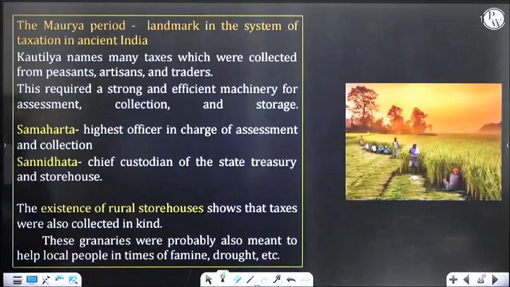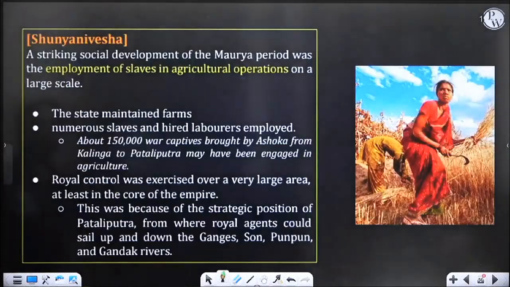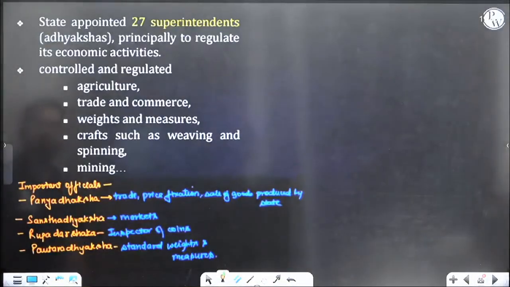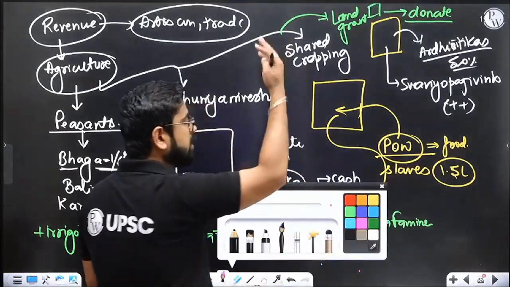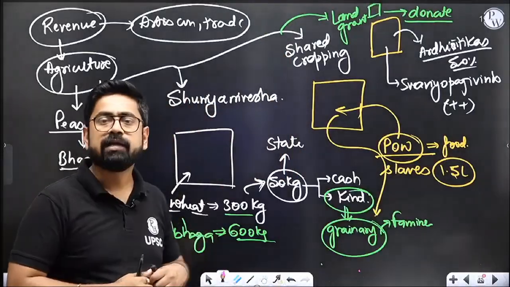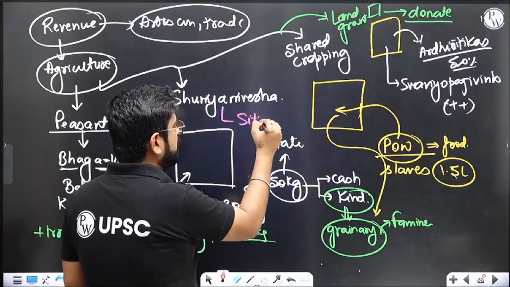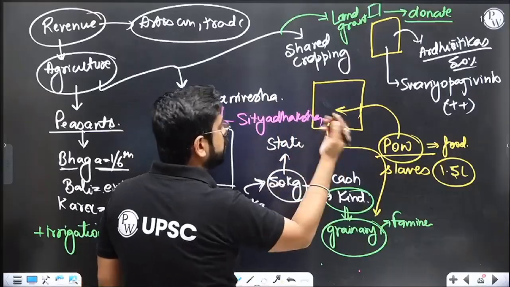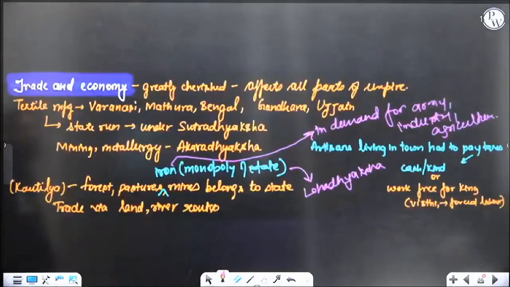Udak Bhaga is 1/5 to 1/3 of the produce. Shunya Nivesh we are discussing, share cropping etc. is done. One thing I forgot to mention: the prisoners of war cannot be told to just go and cultivate. Somebody has to own this, some officer, Sita Adhyaksha. It will be the duty of Sita Adhyaksha to ensure that Shunya Nivesh happens. We get a lot of output out of it.